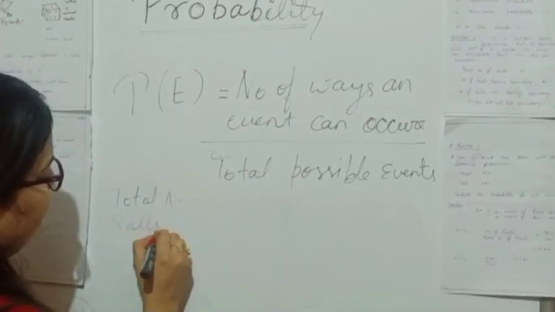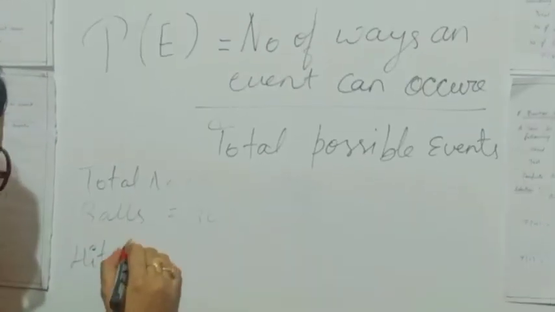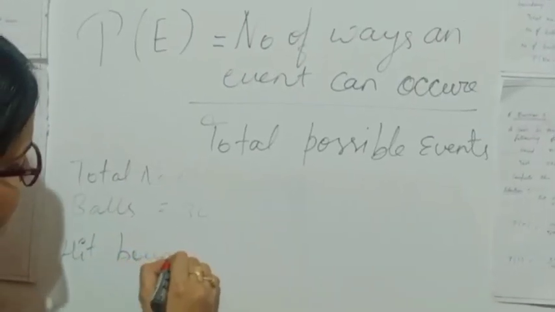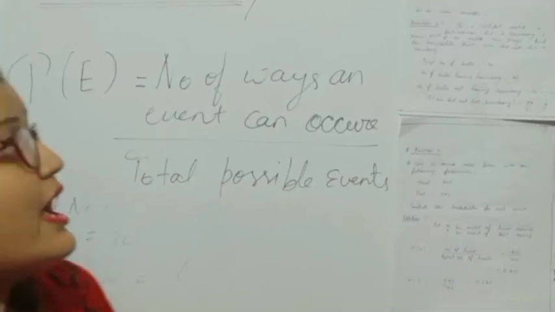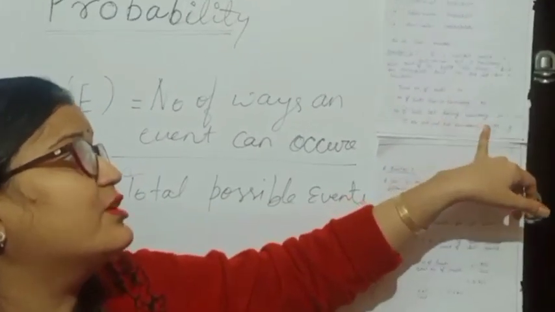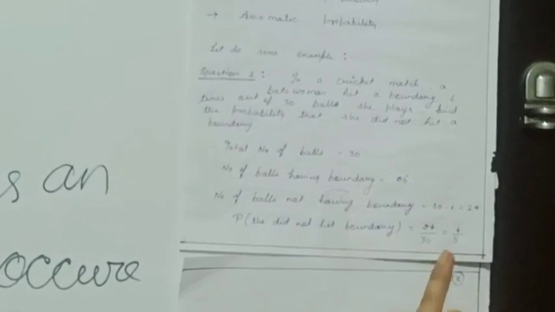She hit the boundary 6 times, and the number of balls not having a boundary is 30 minus 6, that is 24. So the probability that she did not hit the boundary is 24 divided by 30, that is 4 upon 5.